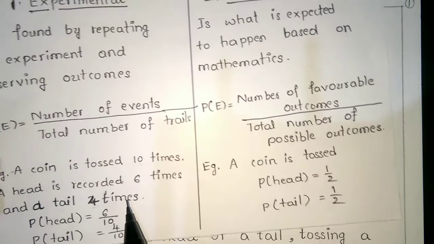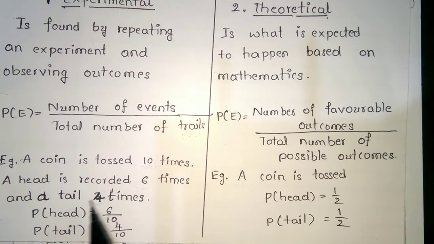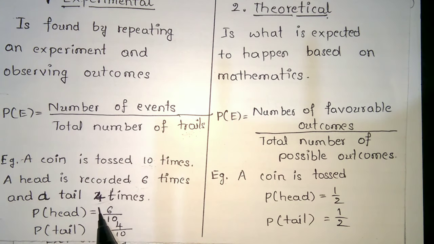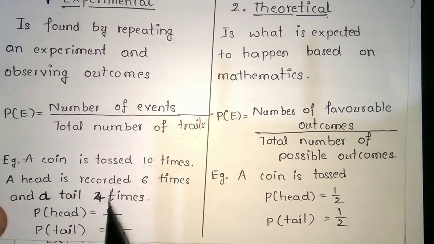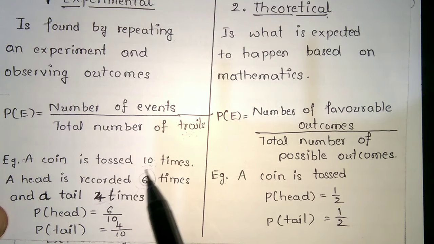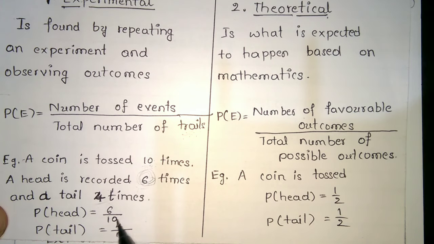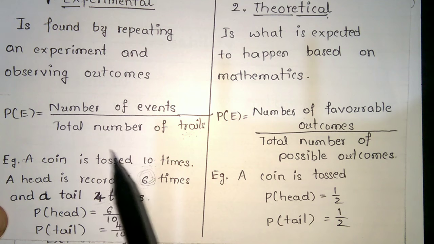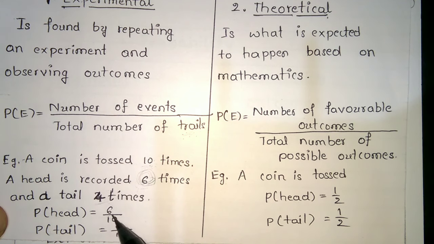A coin is tossed 10 times; a head is recorded 6 times and a tail 4 times. So P of head is the number of events, head 6 times, over the total number of trials, 10, so 6 by 10. P of tail is 4 by 10, since the tail event is 4 times and the number of trials is 10.